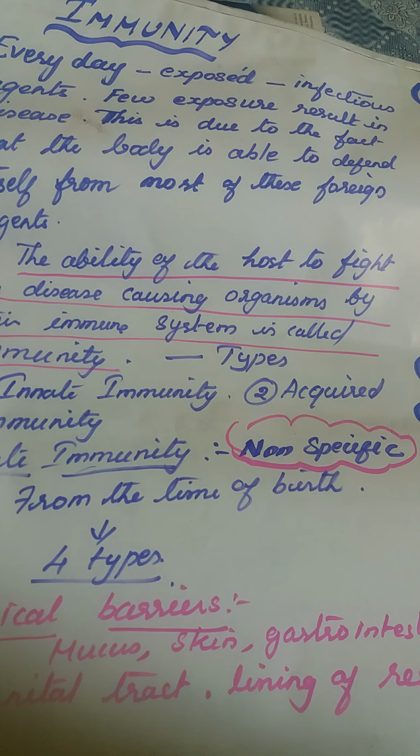We got the genes from our parents, from our ancestors, and we are getting some immunity, that is innate immunity. And what is acquired? In our lifetime, if you are susceptible to certain diseases, then your body will produce some immunity, that is called acquired immunity. Acquired immunity we are getting in our lifetime, whereas innate immunity we are getting from birth itself.